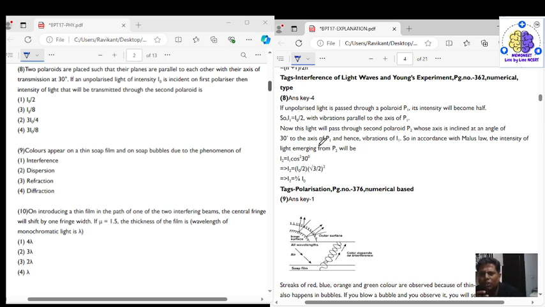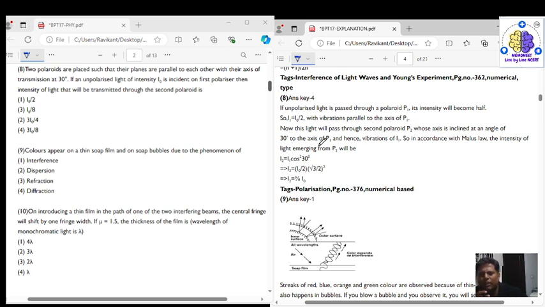In accordance with Malus law, the intensity of light emerging from the second polaroid is given by I2 is equal to I1 into cos square theta. The theta here is 30 degrees.